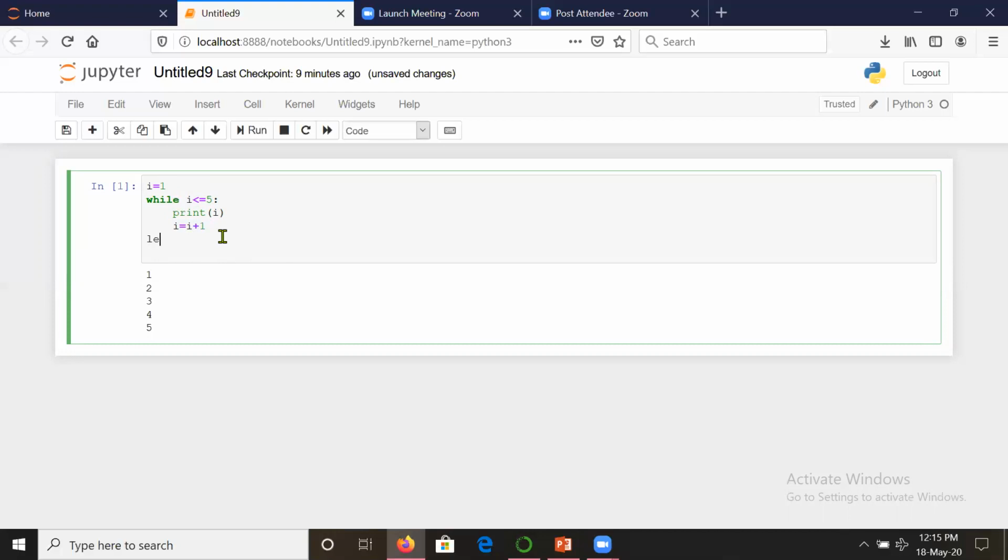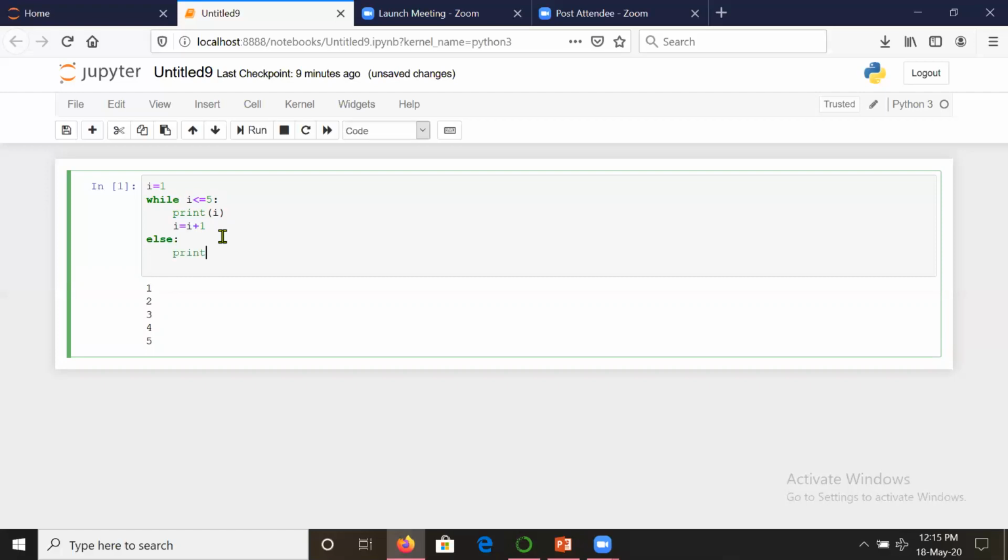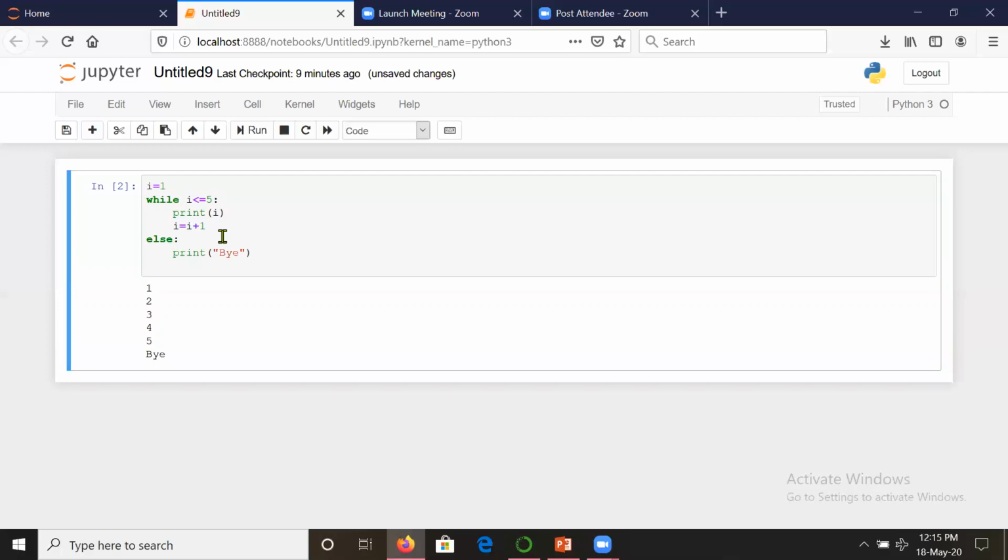Now in most languages the else part is not there. But in Python, if the condition is no longer satisfied, then the else part will execute.